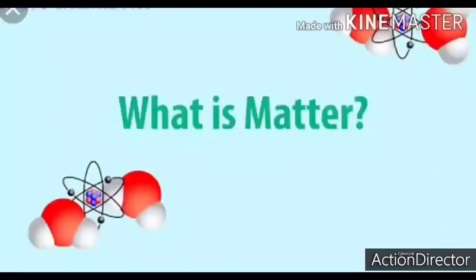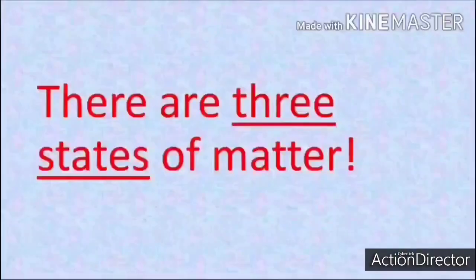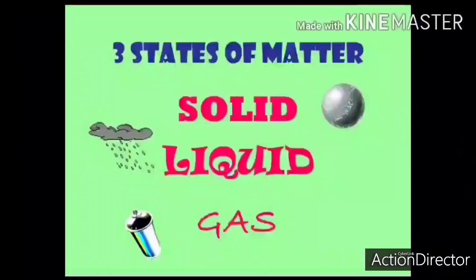It's living or non-living. So matter is something that occupies space and has mass. That is called matter. Book, wood are examples. Generally, there are three states of matter, that is solids, liquids and gas. So solids like a ball, liquids like water, gases like air. These are all examples of the three states of matter.